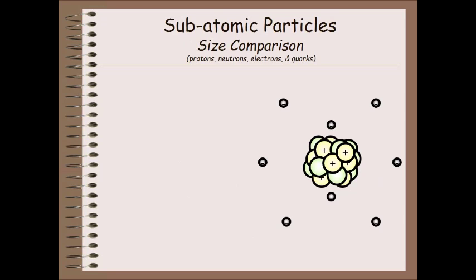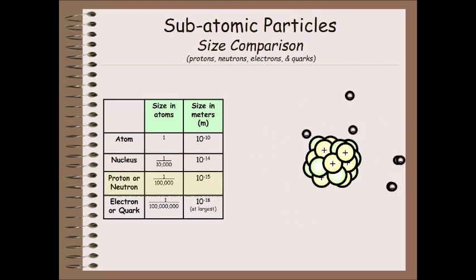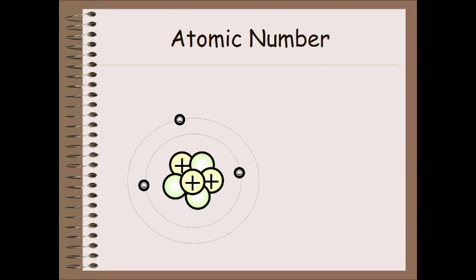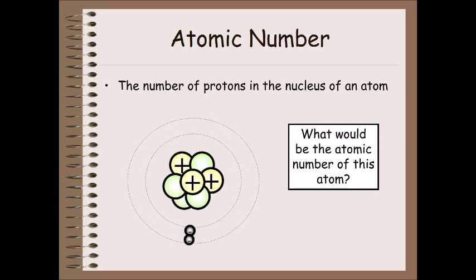Subatomic particles, size comparison: protons, neutrons, electrons, and quarks. Atomic number: the number of protons in the nucleus of an atom. What would be the atomic number of this atom?